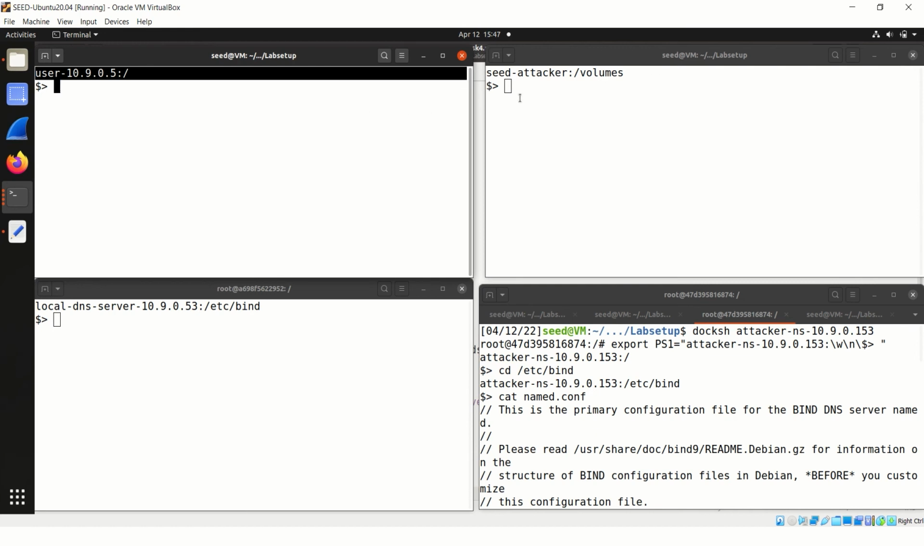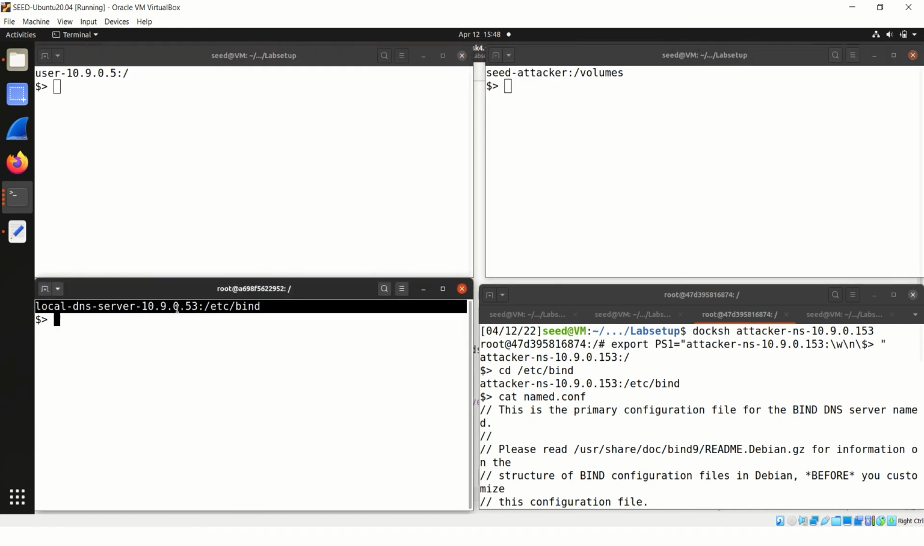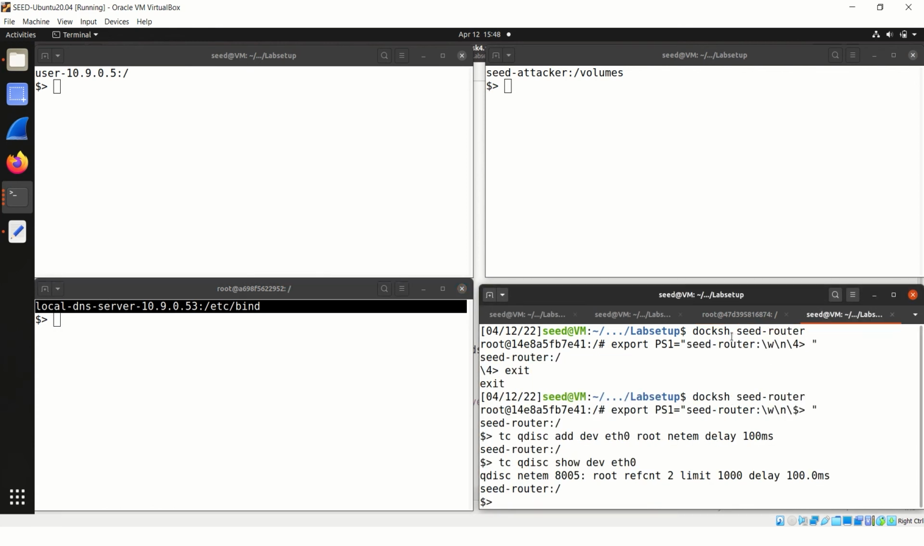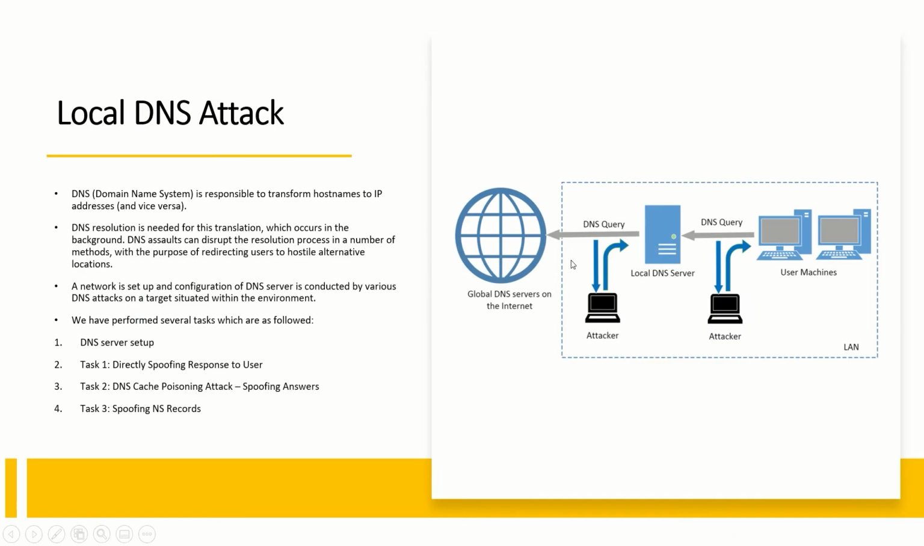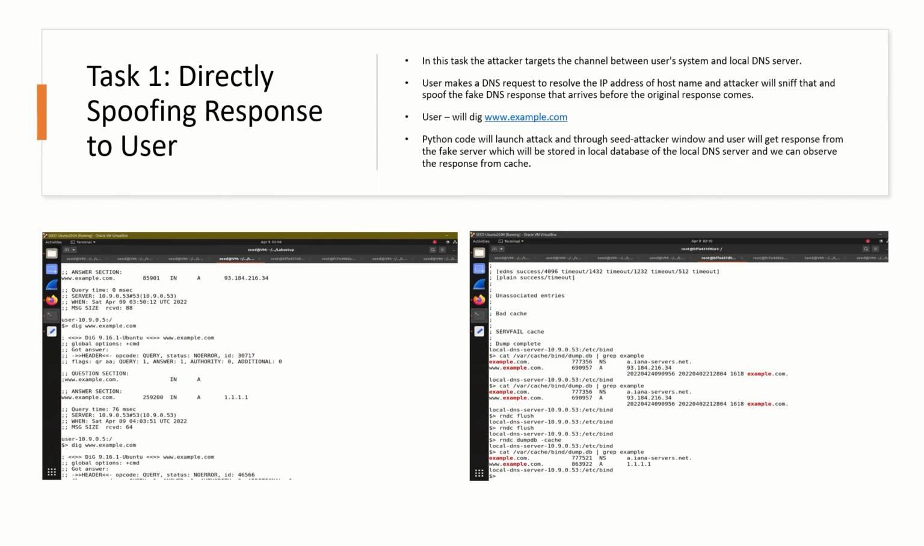Similarly, I have set up the user, seed attacker, and local DNS servers, as well as the seed router. So now I will try to explain the task 1.